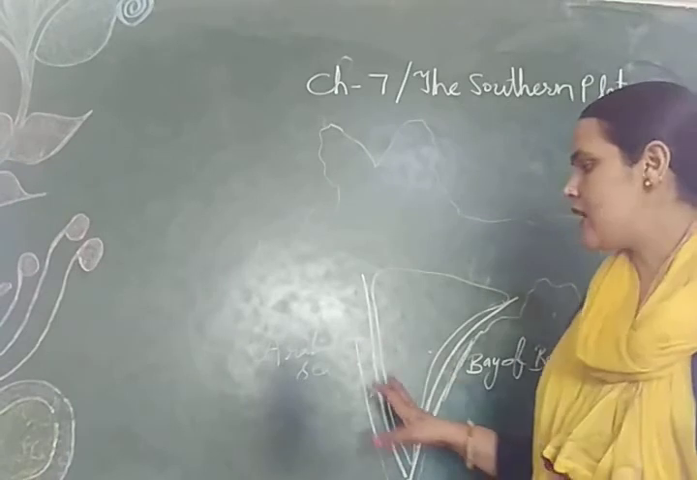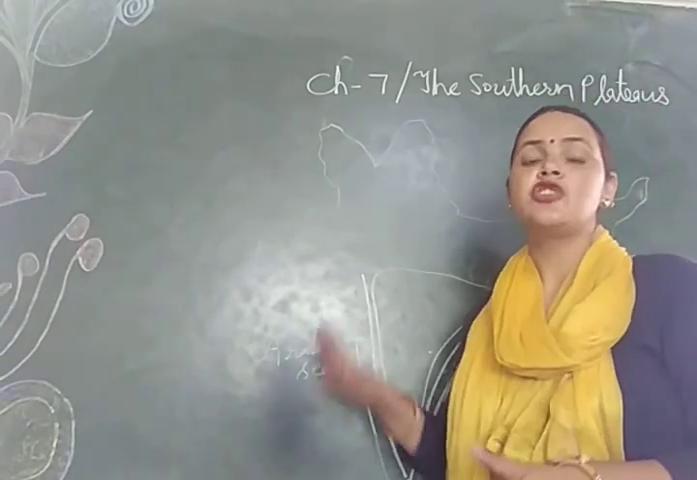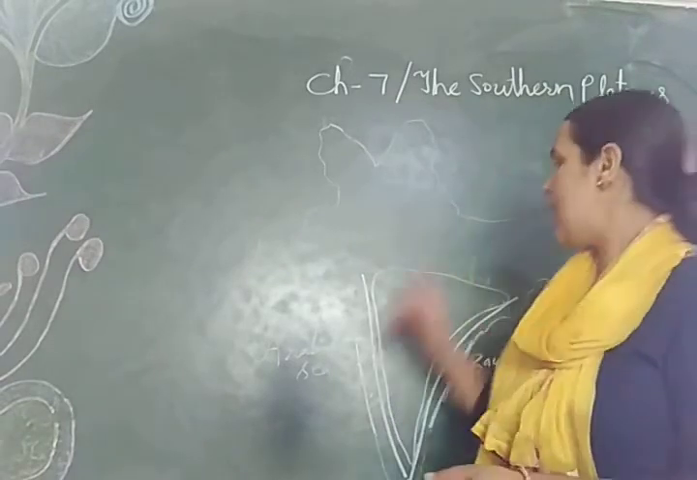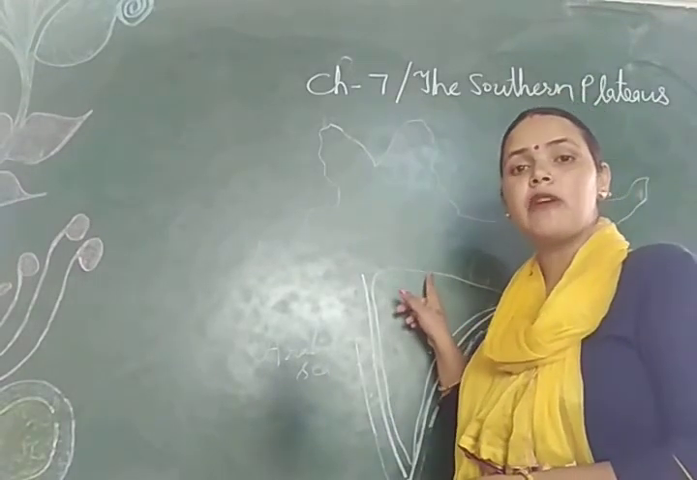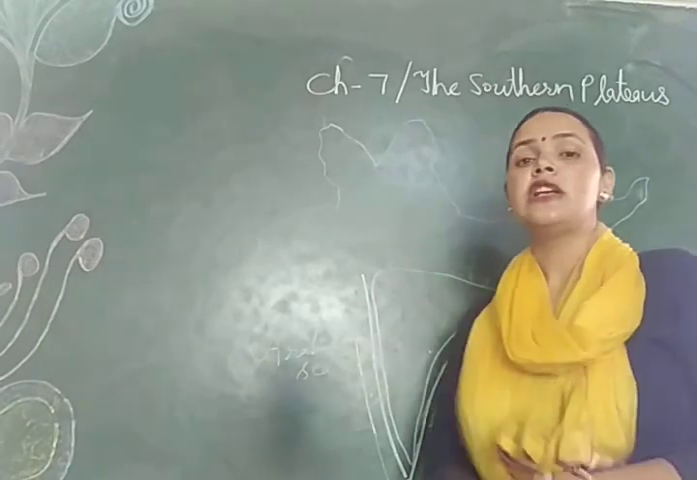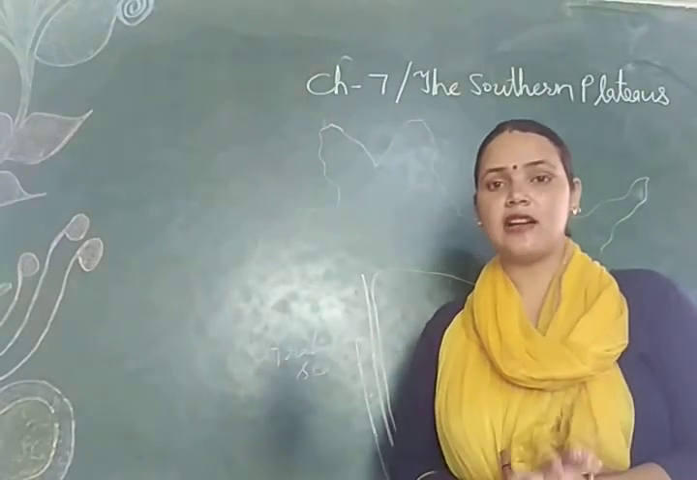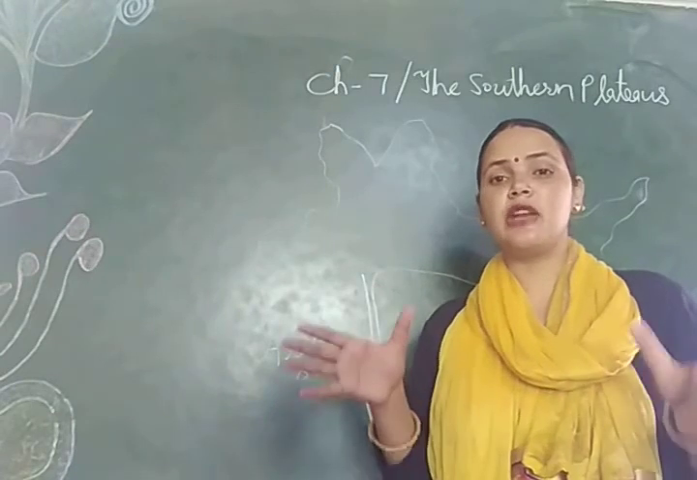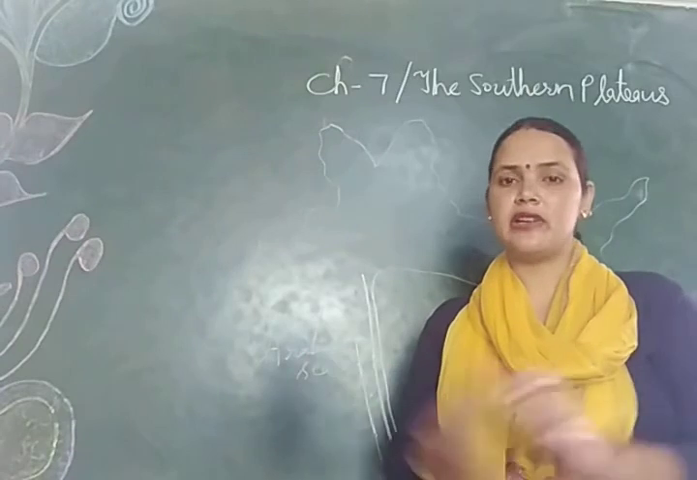So this is the location of the southern plateau. Chota Nagpur Plateau. As we had already discussed, the Central Highland is made up of the Malwa Plateau and Chota Nagpur Plateau. The Chota Nagpur Plateau lies in the states of Chhattisgarh and Jharkhand, and this plateau is rich in minerals. There are huge deposits of minerals.